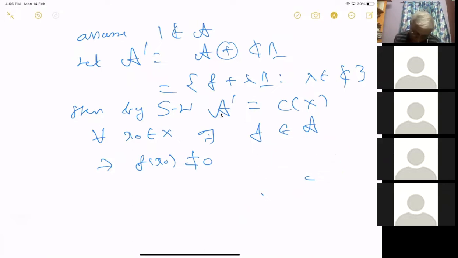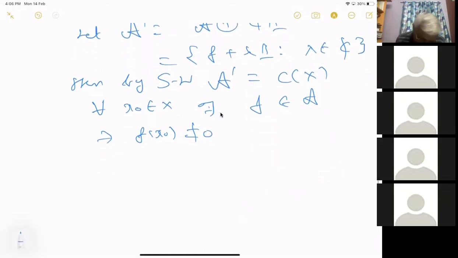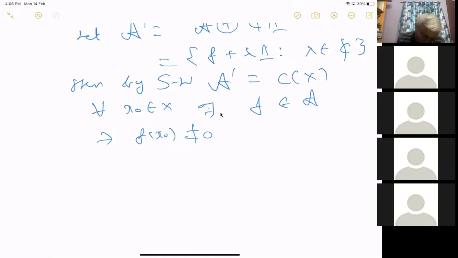Let me write it now. Let me see whether I can write it. Okay. So given any x naught, there exists a function such that f of x naught is not equal to 0. Given any x, for all x, there exists an f such that f of x is not equal to 0.